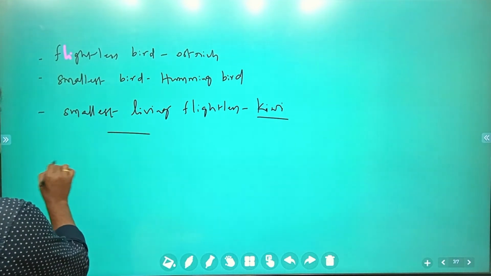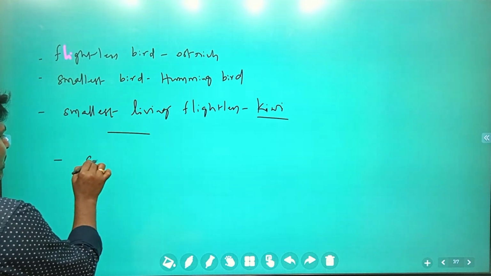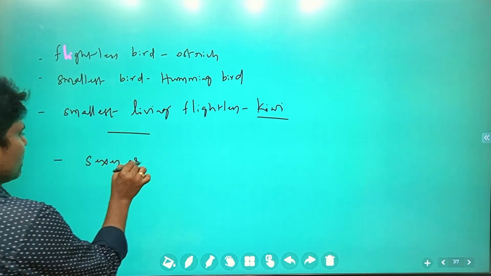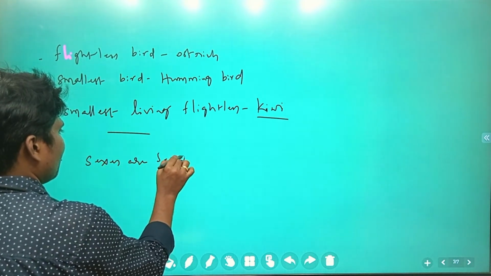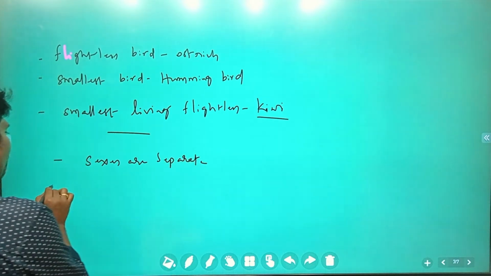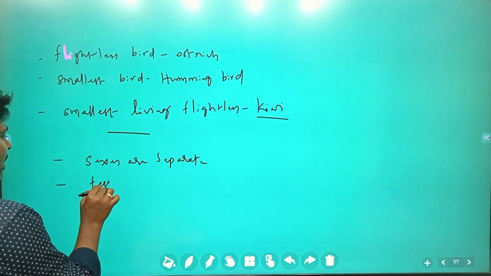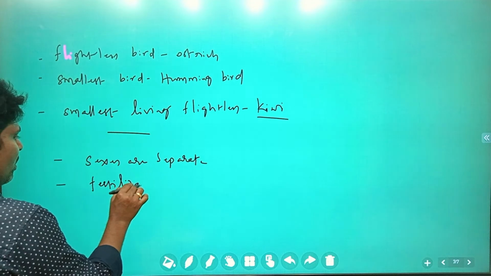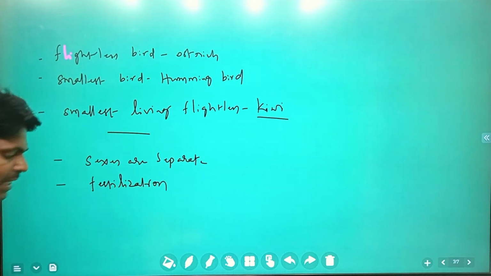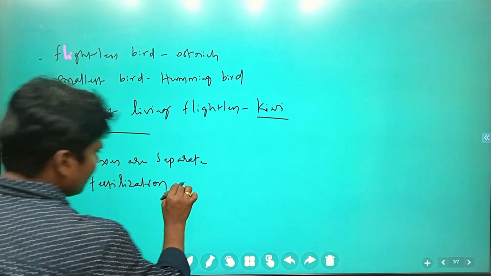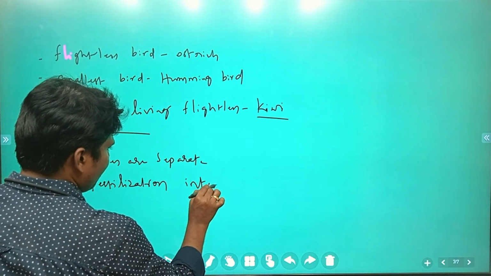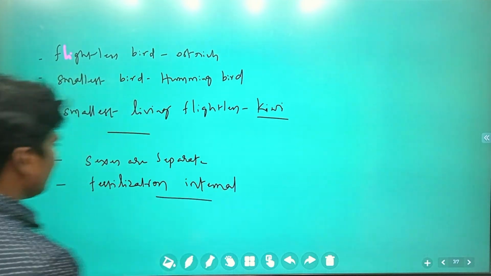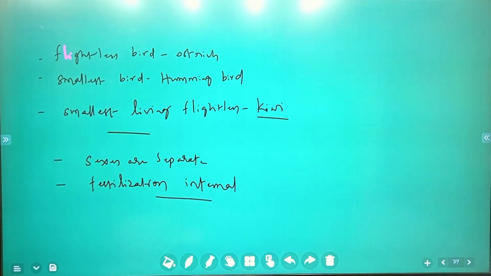In birds, the sexes are separate. Sexual dimorphism can be observed. Fertilization is going to be internal. So these are the general characteristic features of birds.